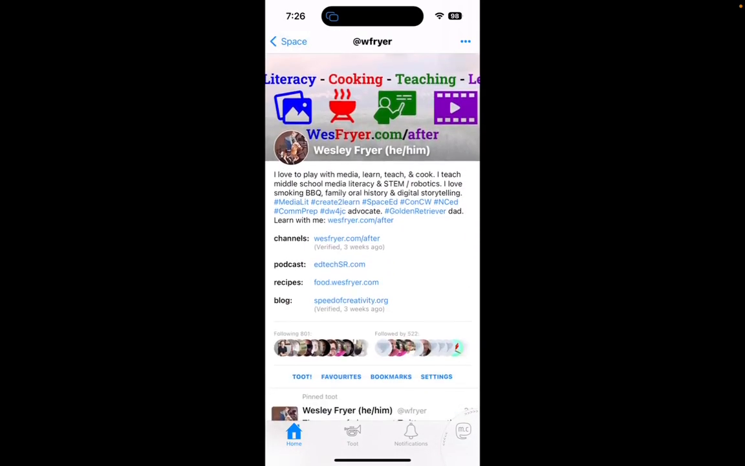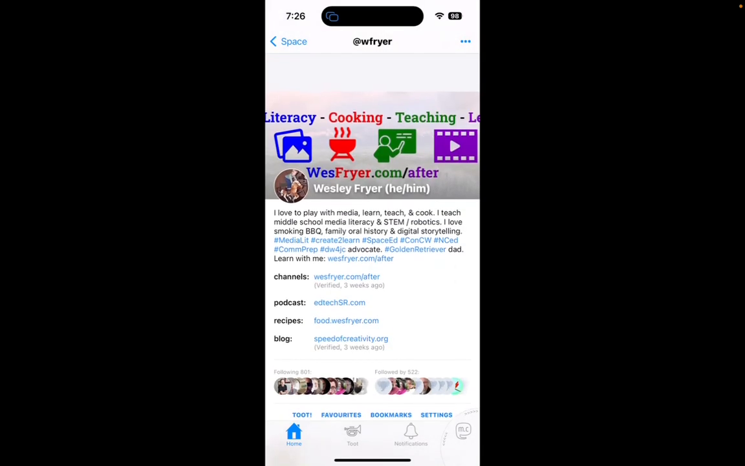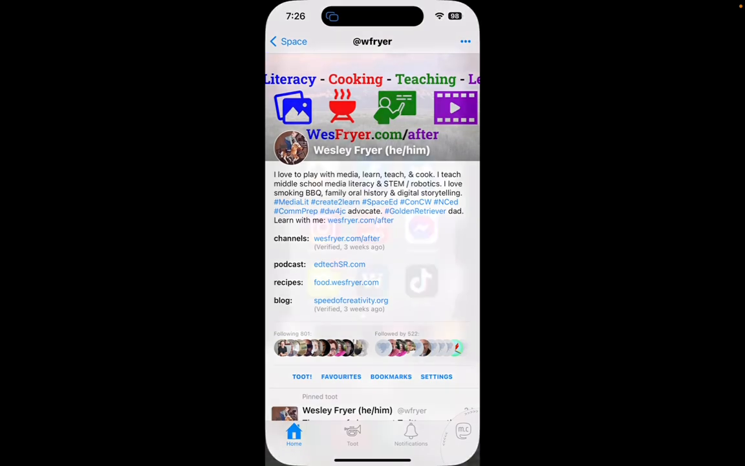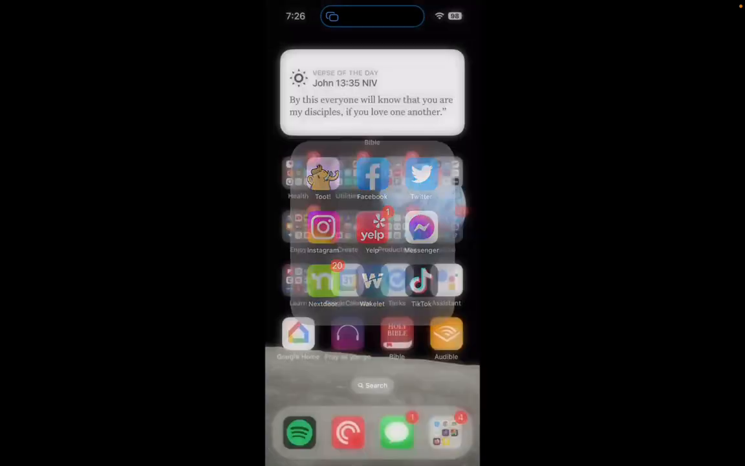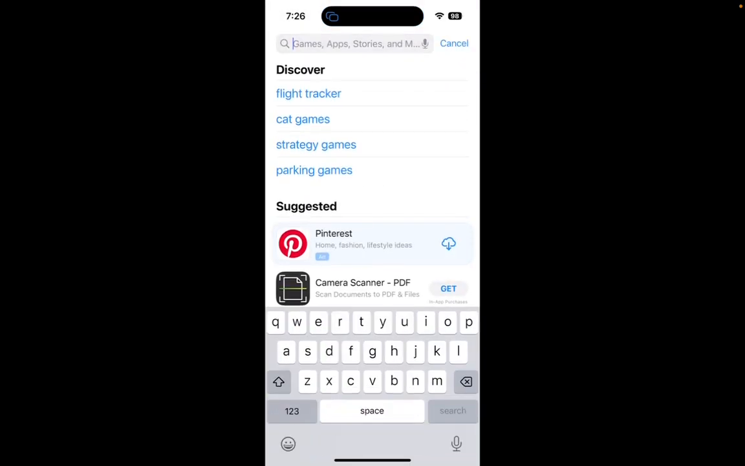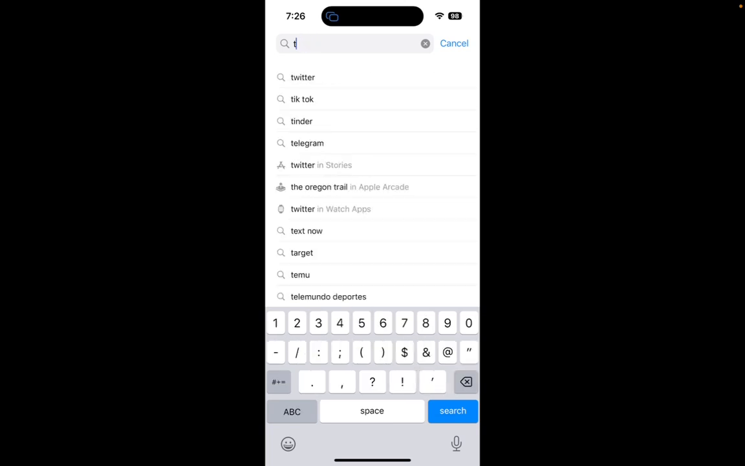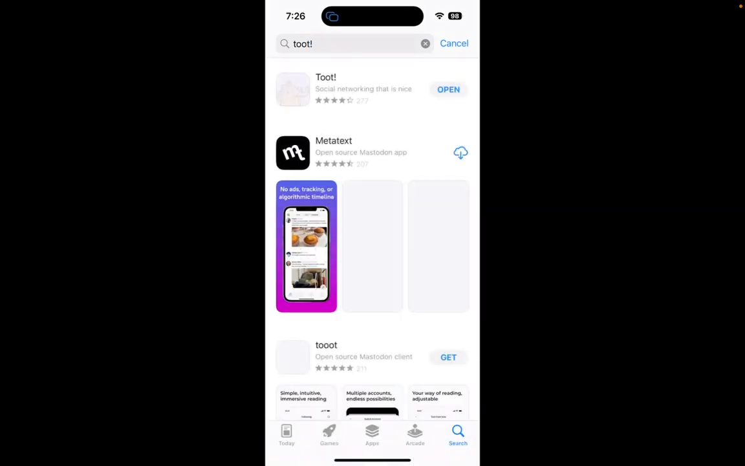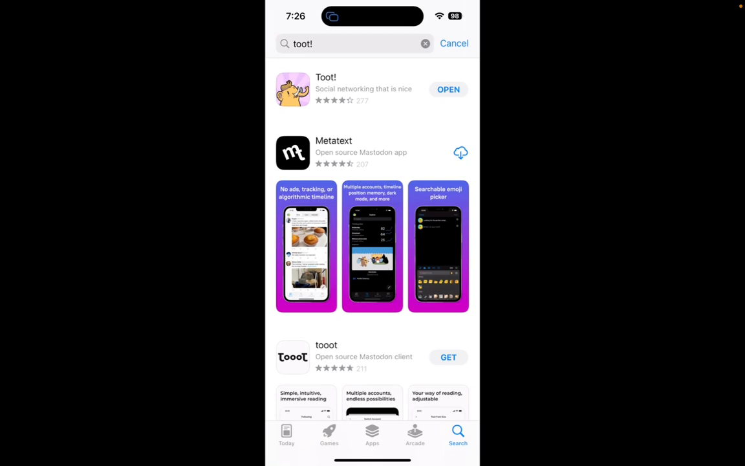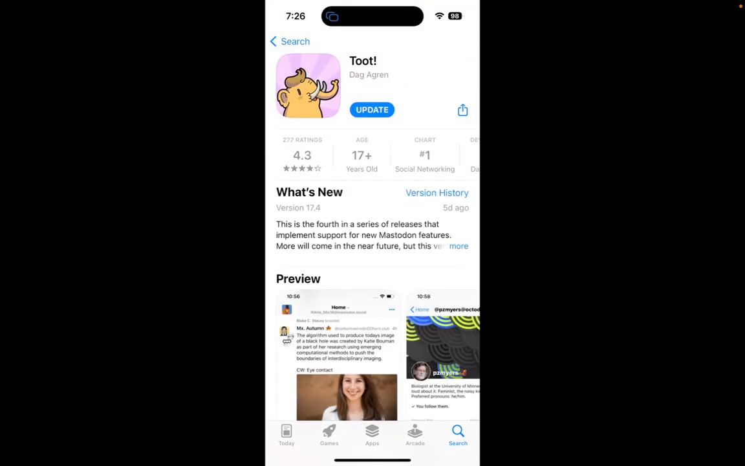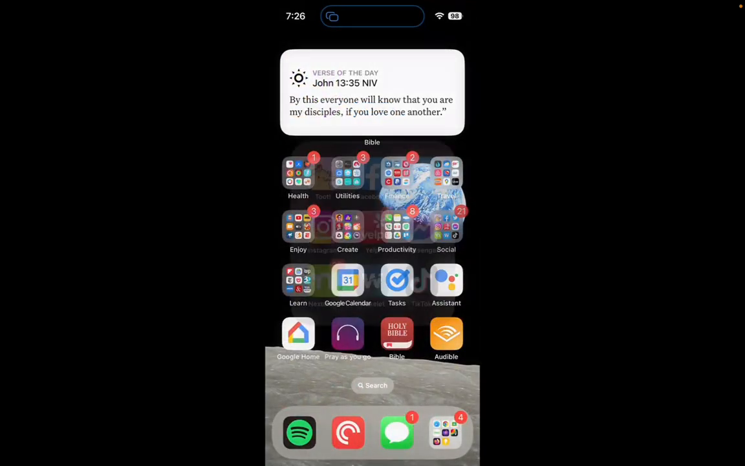So Mastodon is an open source software program, and different organizations and folks have created these different apps. If you want to find this app, Toot, you can go into the App Store and put in the word Toot with an exclamation point, ta-da, and there you're going to find it. Metatext is one I've also used that I like some, but Toot is the best one. Oh, and I guess there's an update available. So that's the app that I'm going to be first demonstrating.